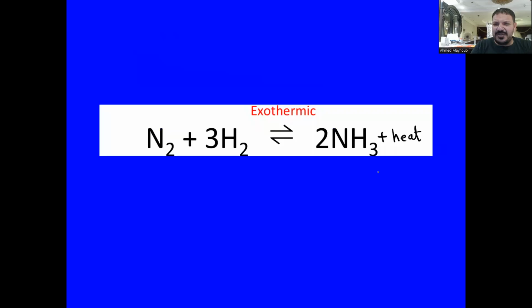Or we could find the value of enthalpy, delta H, equal to negative, for example, a hypothetical number, 92 kilojoule per mole. Since the enthalpy, delta H, has a negative value, this is exothermic. When we see heat is part of the product, it is exothermic.